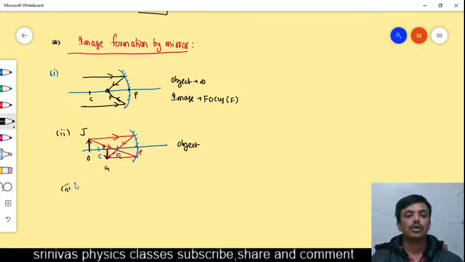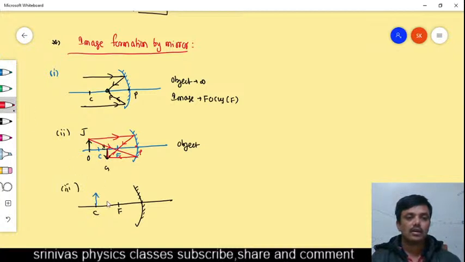And one more point I am going to give: if the object is at the center of curvature, this is the center of curvature and this is the focus. For example, the object is here. We take the light rays. One light ray we take parallel, and after the reflection it passes like this.